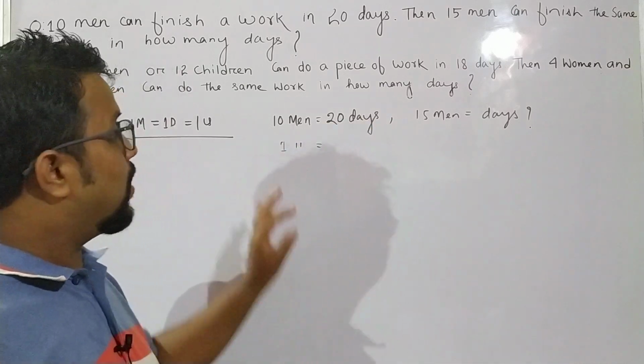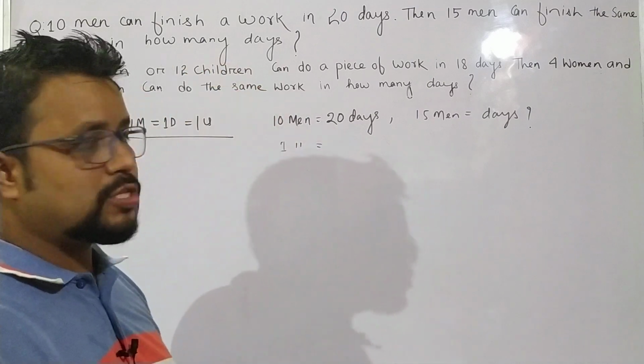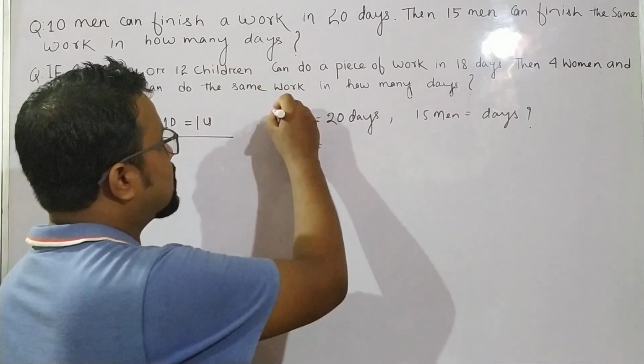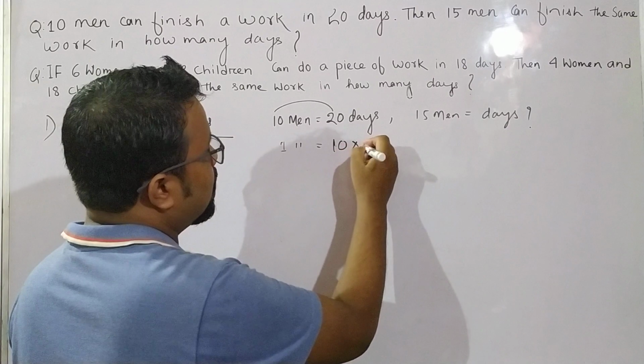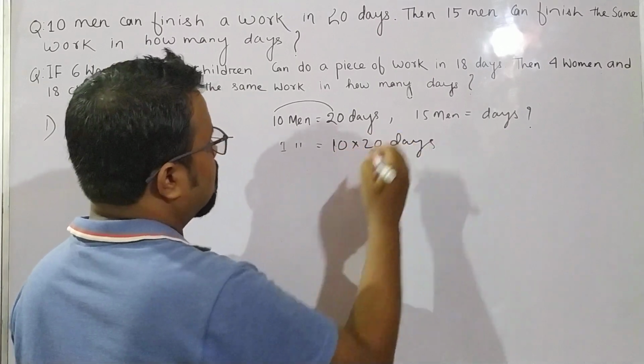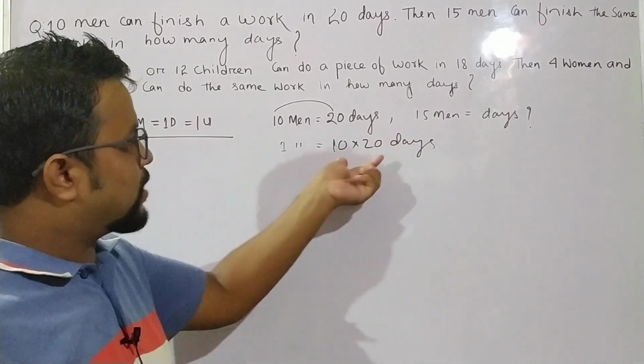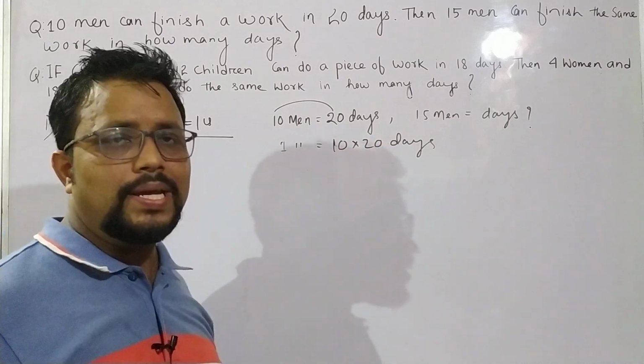We calculate the days for 1 man by multiplying 10 with 20. So for 1 man the days taken will be 10 into 20 days.